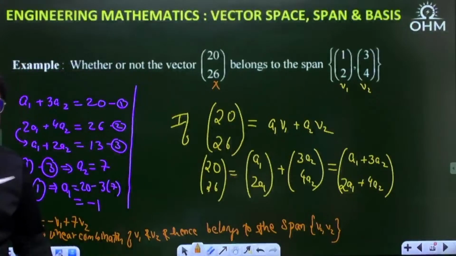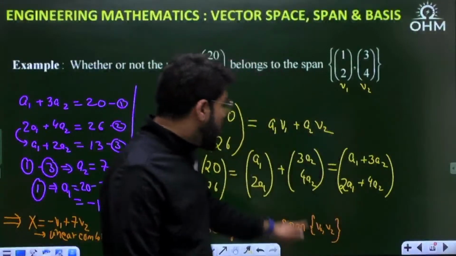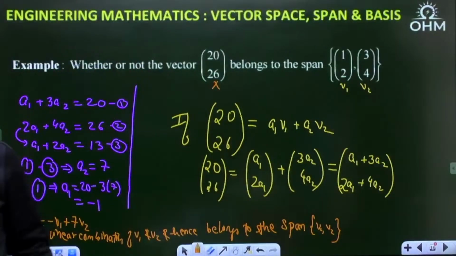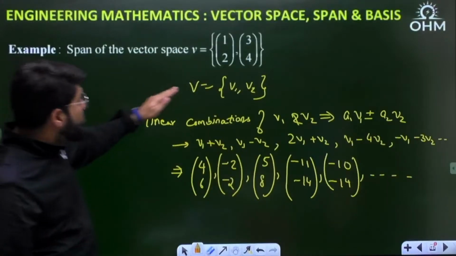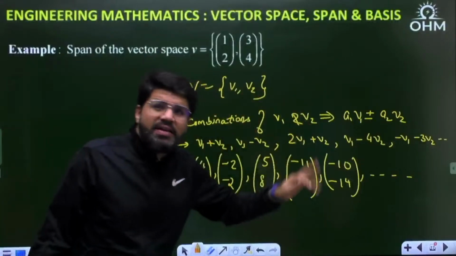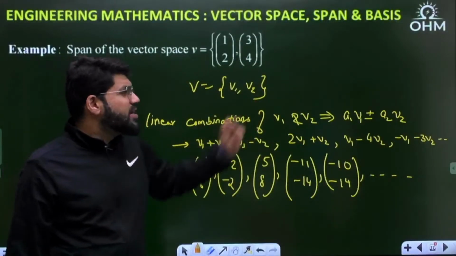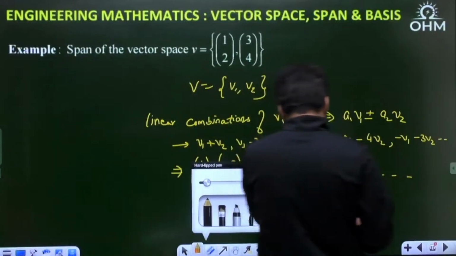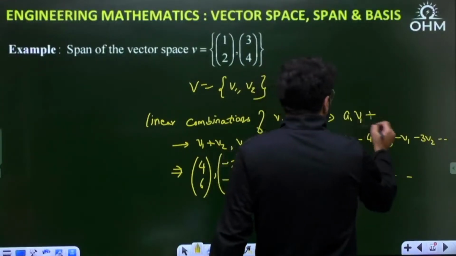Again I repeat, what is the span of vectors? The span of vectors is the set of all linear combinations of the given vectors. That's what I've explained to you, Durga. What is span v1, v2? Have a look at this example. The span of v1, v2 is the set of all the vectors which are linear combinations of v1 and v2, that is a1 v1 plus a2 v2. If you want to understand simply, let me call it plus only; it doesn't matter, a2 can be negative.